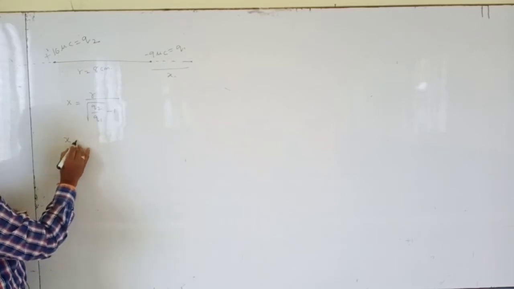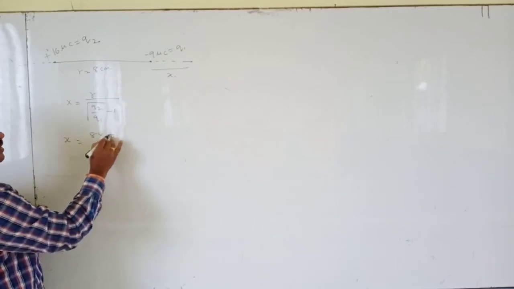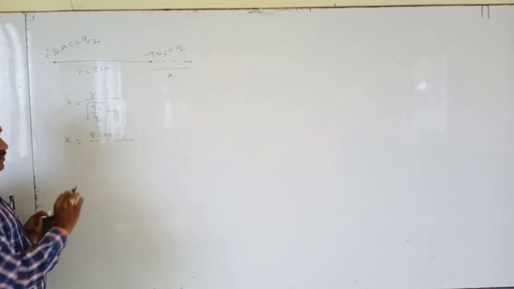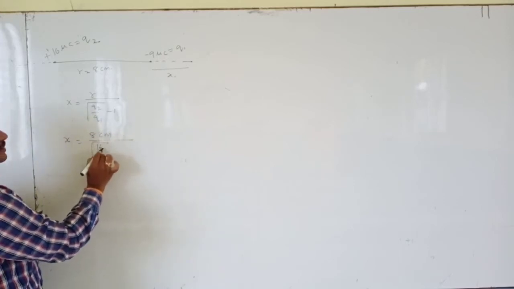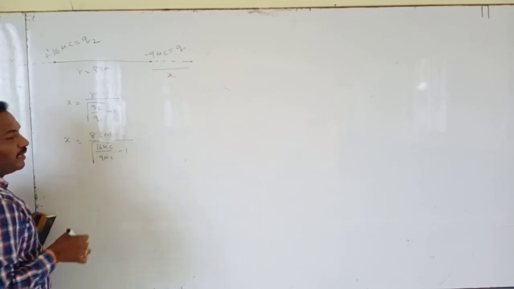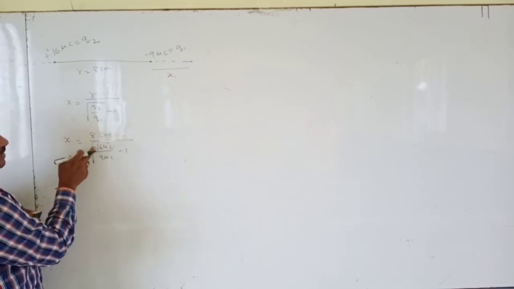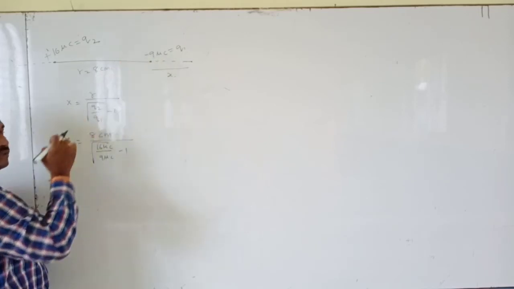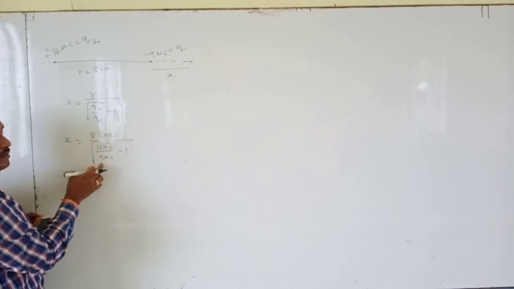Now r equals 8 centimeters, so x equals 8 by root over 16 microcoulombs by 9 microcoulombs minus 1. Always we have to take the magnitude of charge. Here it is minus 9 microcoulombs, but we take the magnitude.